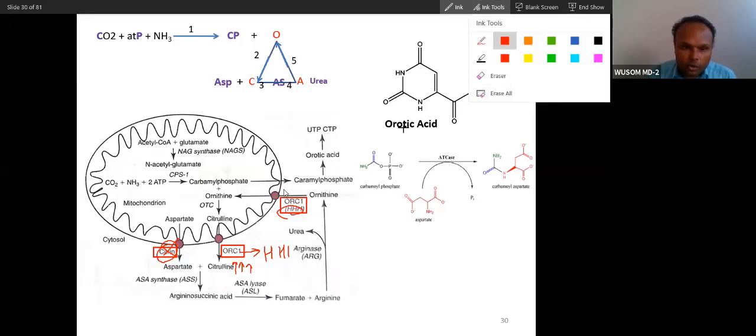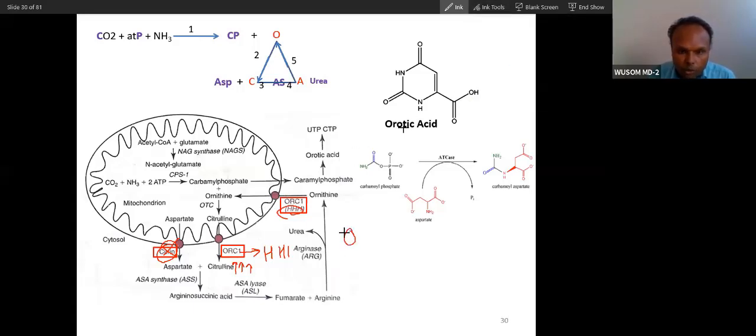You can see this from the name: O for ornithine, so one H means hyperornithinemia, another H means hypercitrullinemia, and the other H, as you know, is hyperammonemia. So you can easily remember it. HHH syndrome is related to ORC.